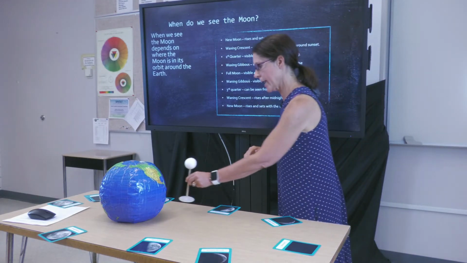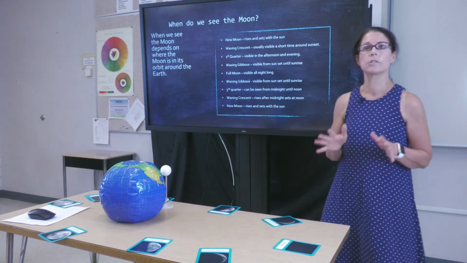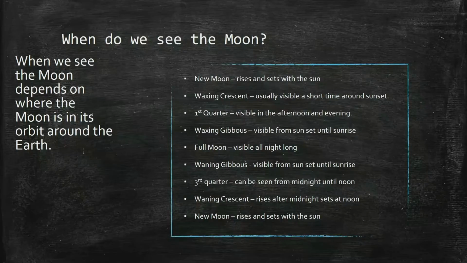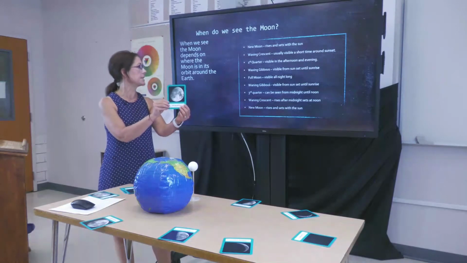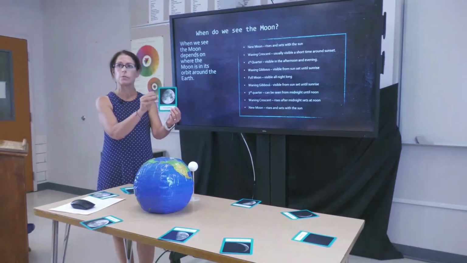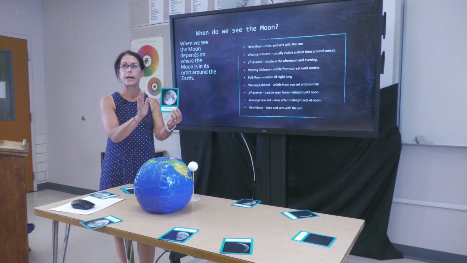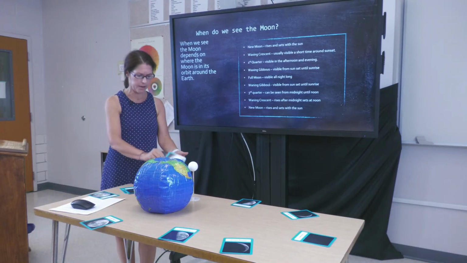Then we have our waxing gibbous. Remember, boys and girls, waxing, our moon is getting larger, waxing gibbous. Some people might refer to it as a third quarter moon. This is our waxing gibbous. And you can usually see this from sunset until sunrise. So this is one of the moons that we see at night.